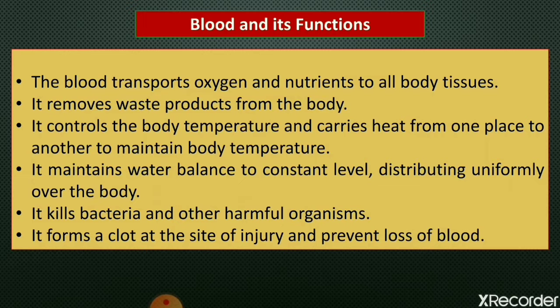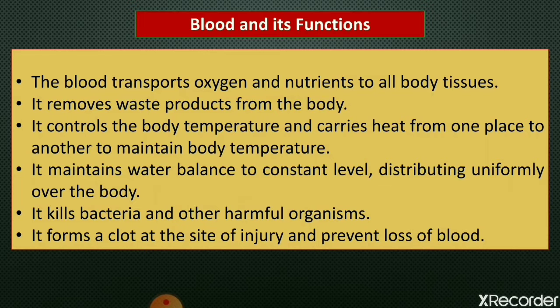About this also we have studied in the previous chapter. The waste product carbon dioxide is the waste product of respiration. So blood carries the waste product carbon dioxide from the body cells to the lungs, and we exhale it. The next type of waste product is urea.